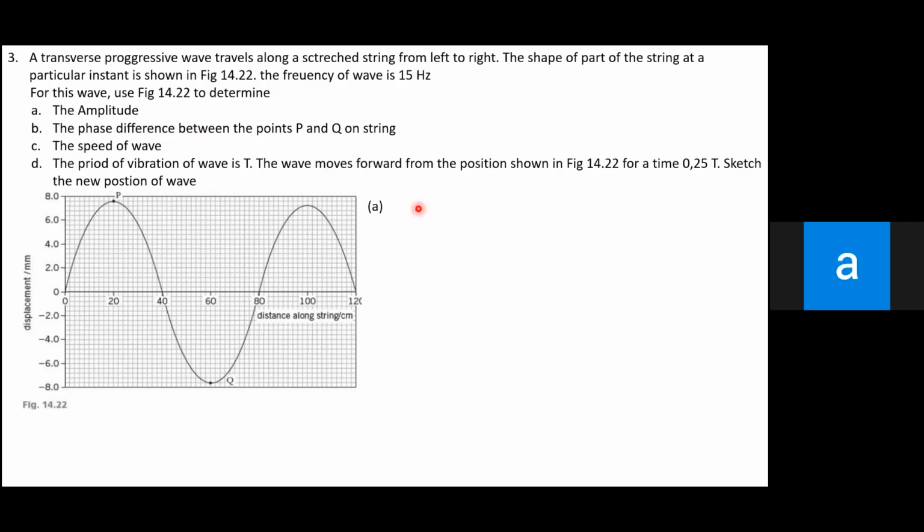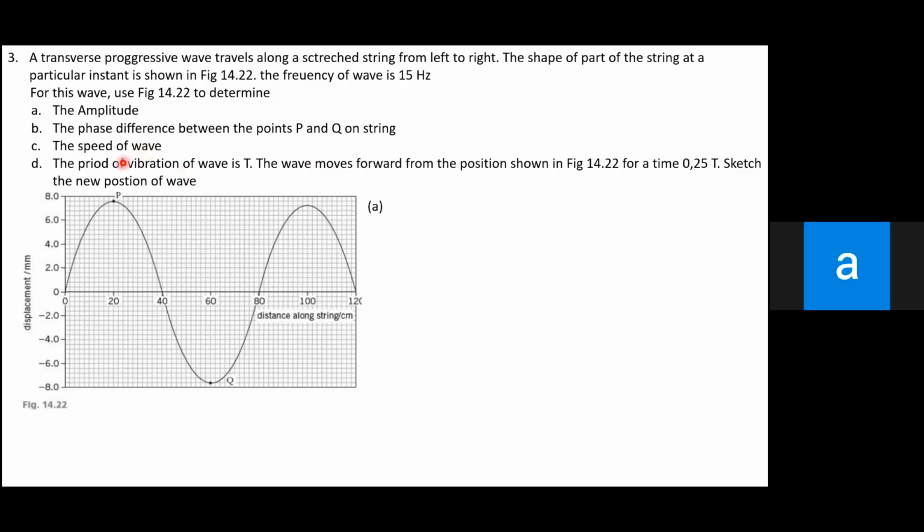Ada yang lain? Maybe the speed and phase difference? No? Oke. Talita, berapa phase difference-nya? Saya baru yang A sama C juga, Mister. C berapa? Saya dapatnya juga 18. Oke.